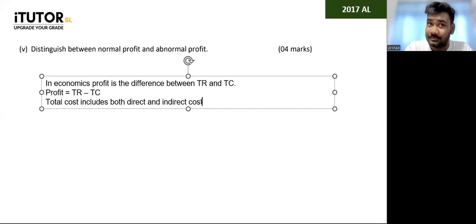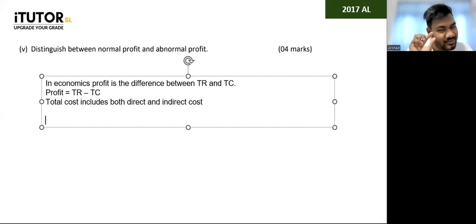Then you can say, now you have given a small intro into your answer. Now your examiner knows, okay, this fellow knows what is profit. So now you talk about 1 paragraph about what is normal profit, 1 paragraph about what is abnormal profit. In your paragraph, you can't write pages and pages, guys. Maximum 3-4 lines, that's what you can write. So what can you write for normal profit?